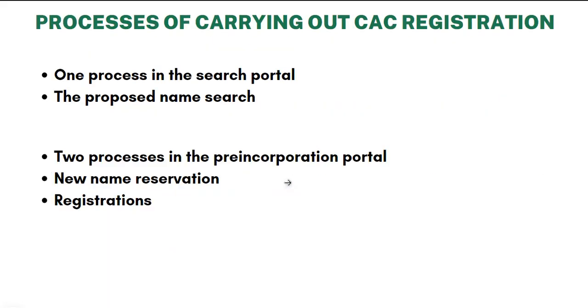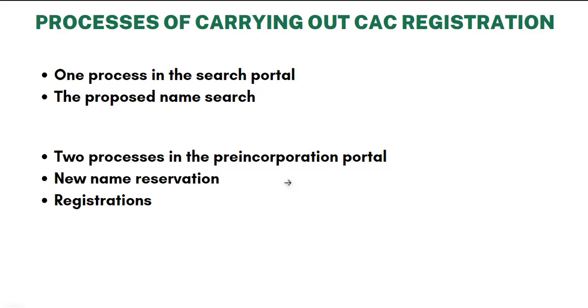Yes. We move to the processes of carrying out CAC registration. How do we do this? Yes, you can do it, but how do I do it? Now, in general there are three processes, but I will group them into two major processes. One is the one you carry out in the search portal, which is the proposed name search. You carry out a name search of the name you want to register, to be sure that it has not been registered, because if it has been registered, it will be denied.